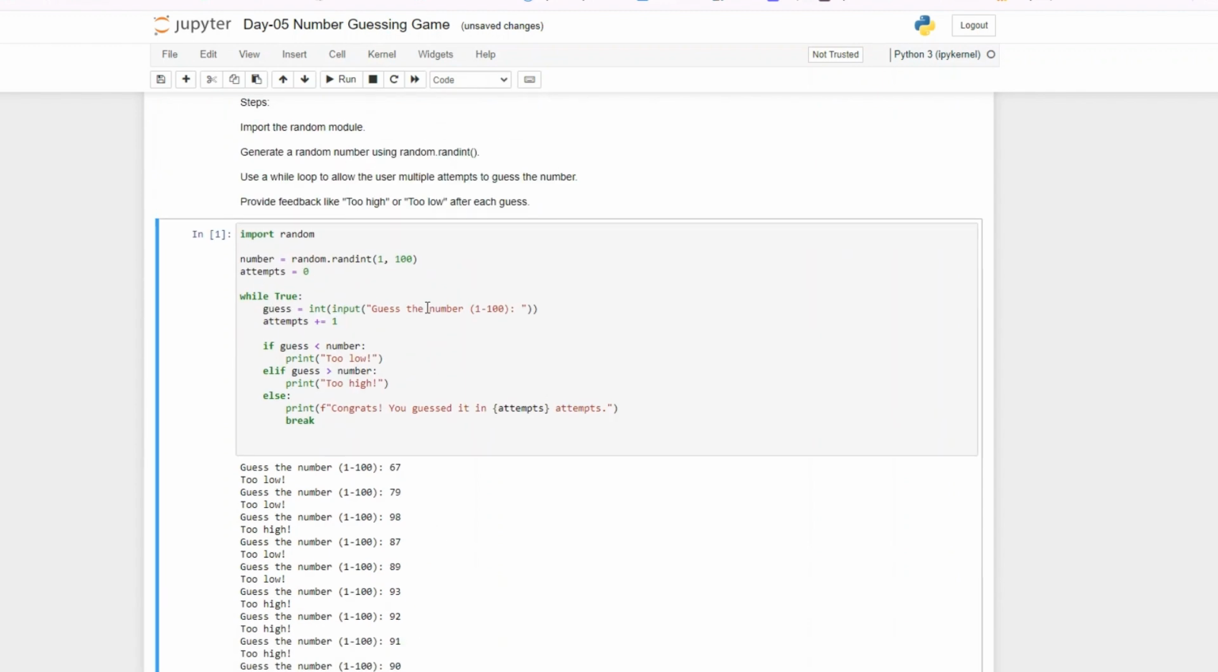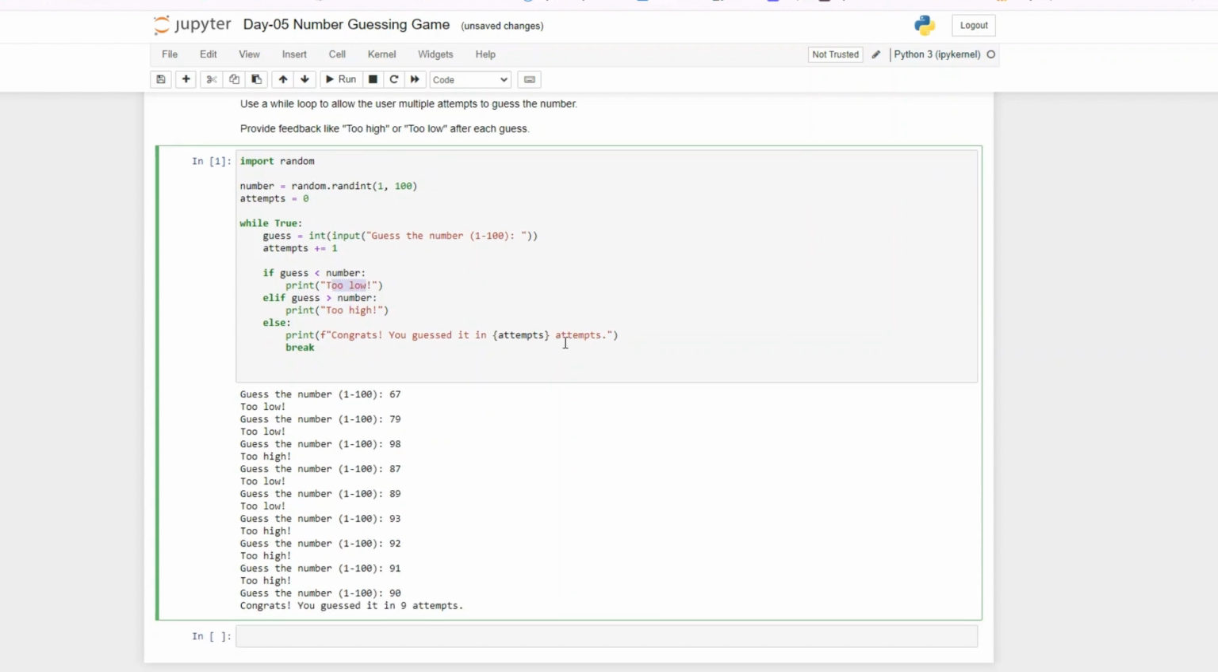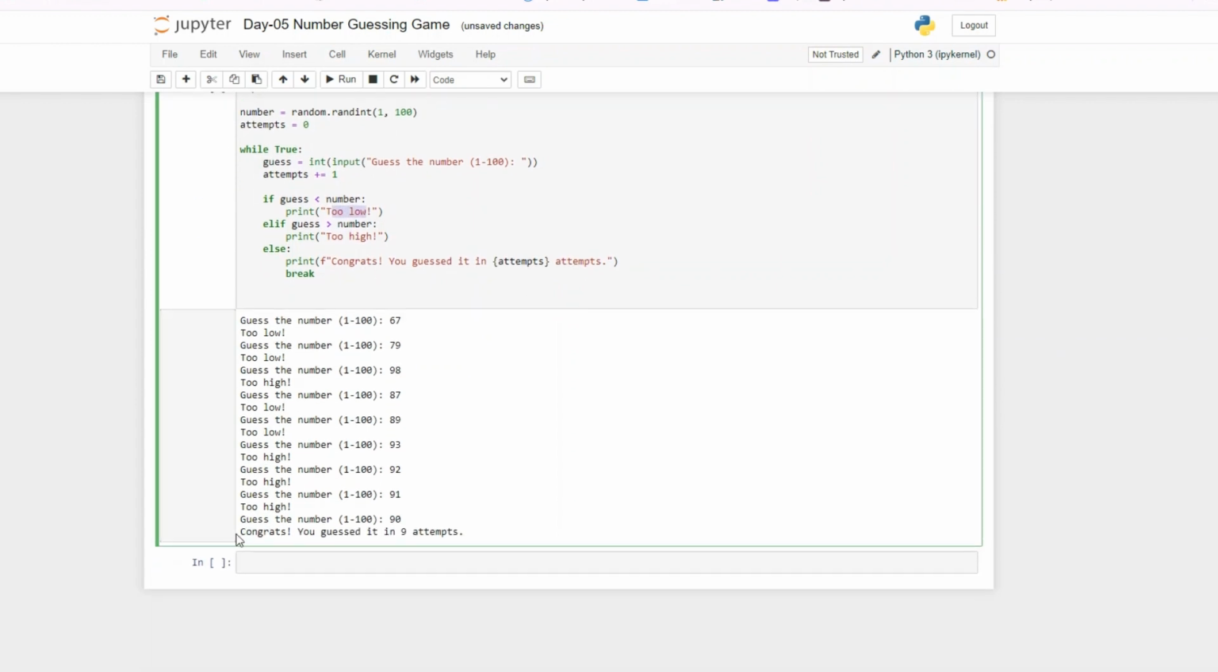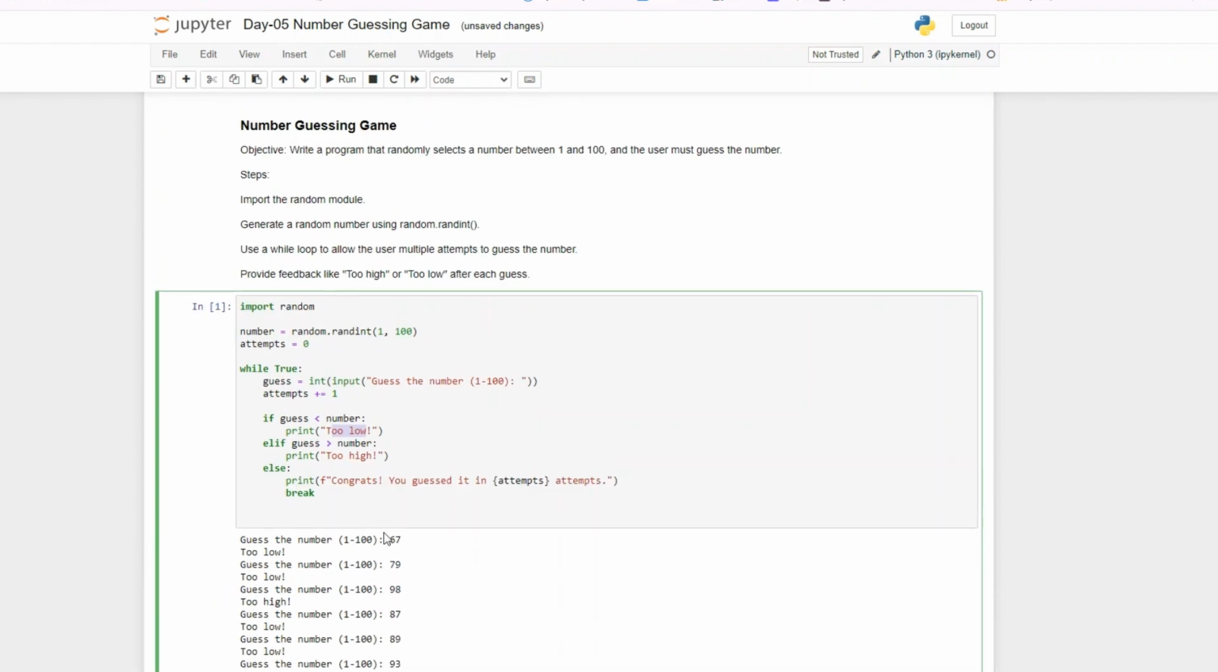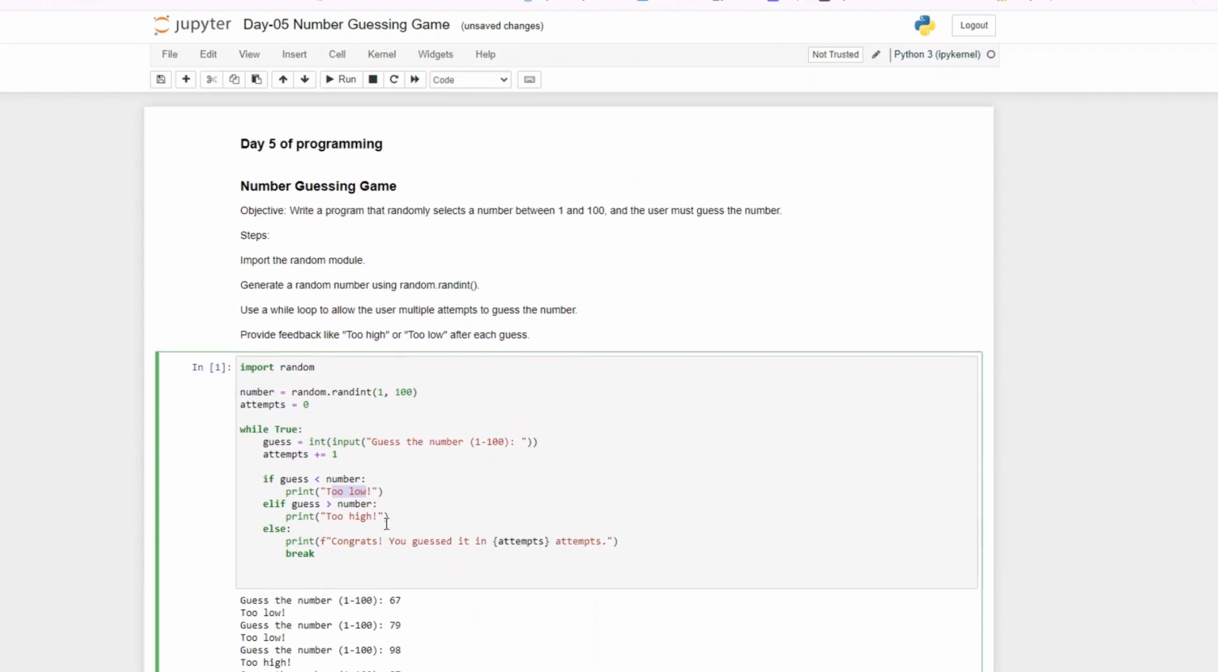So while this is true, then you enter the number, increase the attempt, and then if it's greater than the number, you get that it's too high. If it's less than the number, you get that it's too low. And then when you get it, you get that you got the number. So the number was 90. So this is how to build a simple number guessing game.